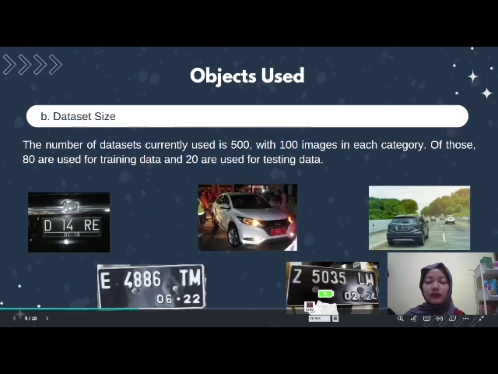Next, the dataset size. The number of images currently used is 500, with 100 images in each category. Of those, 80 are used for training data and 20 are used for testing data.